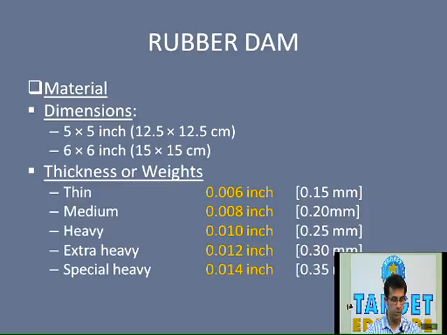Starting with the first slide. First of all, what we need to know is what are the dimensions of the rubber dam sheet. Starting with rubber dam material, that is the rubber dam sheet, the dimensions are 5 by 5 inch, which is 12.5 by 12.5 centimeters. Please note this down. Very straightforward MCQs can be asked from these particular facts. It can be 6 by 6 inch or 15 by 15 centimeters.